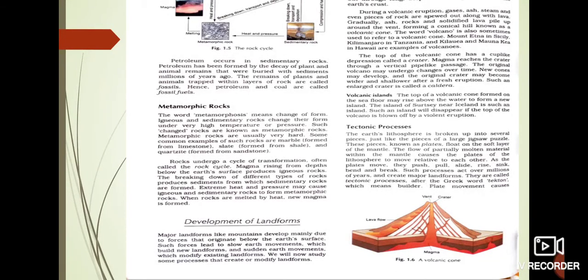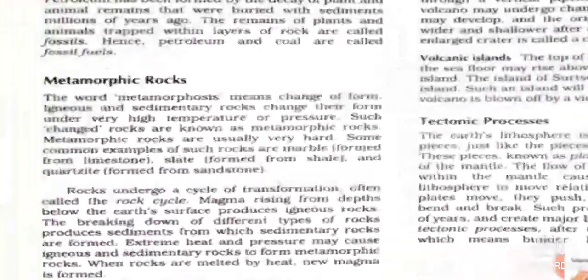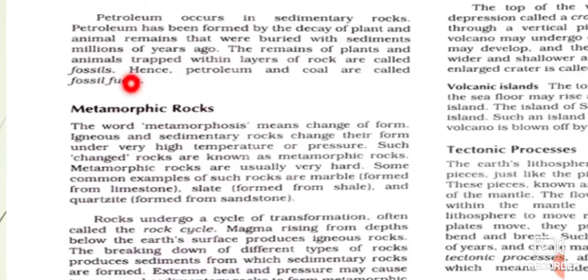So now we are moving to the third kind of rock, which is metamorphic rock. Now, what do you mean by the word metamorphic? The word metamorphic is derived from a Greek word, metamorphosis, which means change of form. So metamorphic is a word derived from metamorphosis, which means change of form. And they are formed by the process of metamorphism of sedimentary as well as igneous rocks inside the earth's crust.